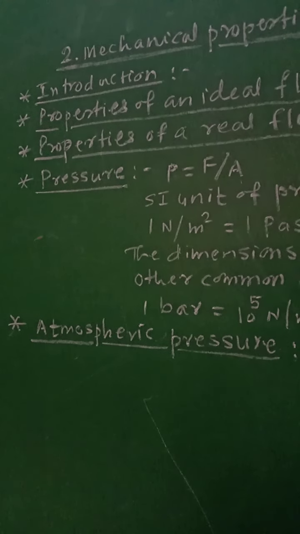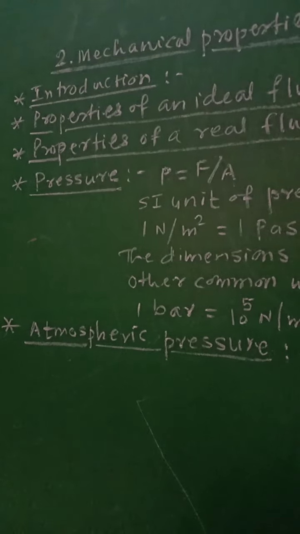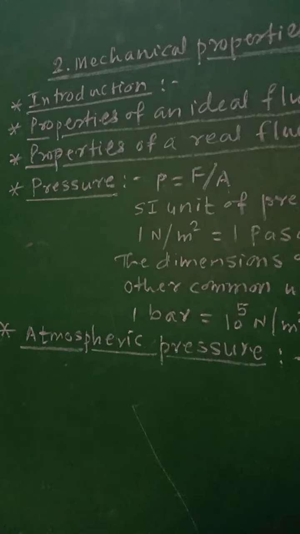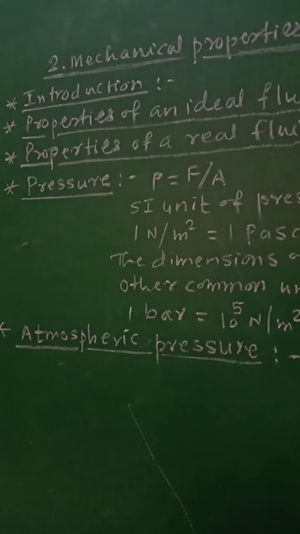What is pressure? A liquid at rest exerts a force on the surface of contact of the container, such as the wall or bottom of the container.